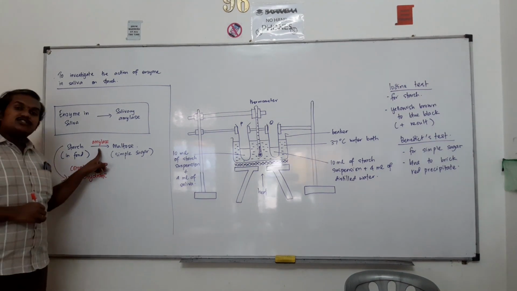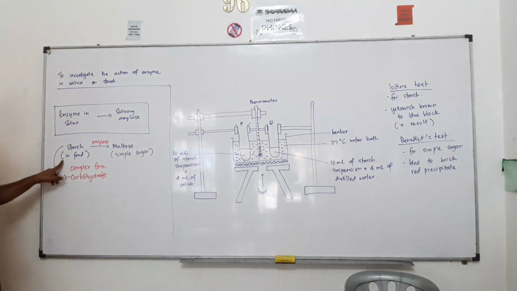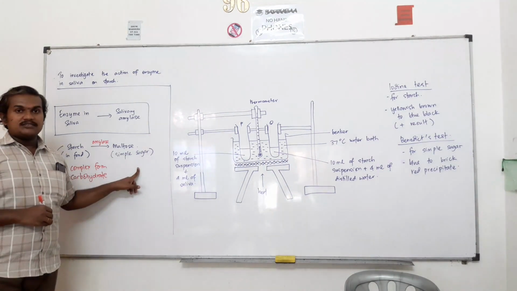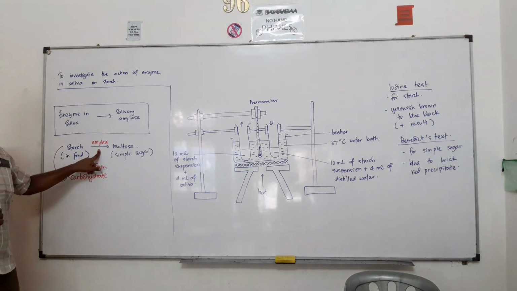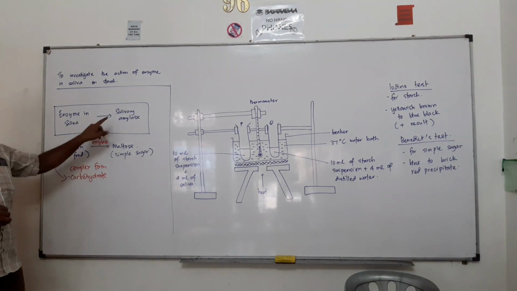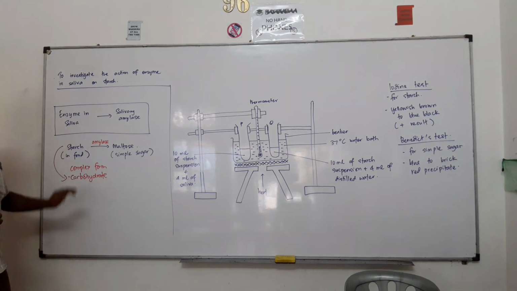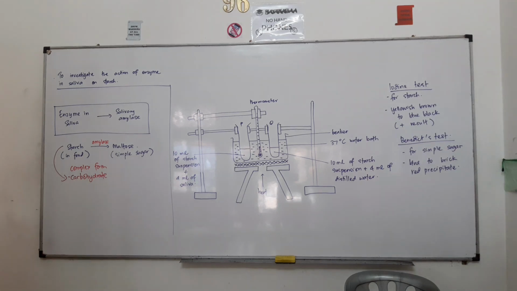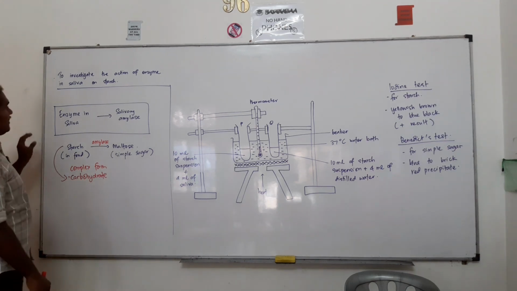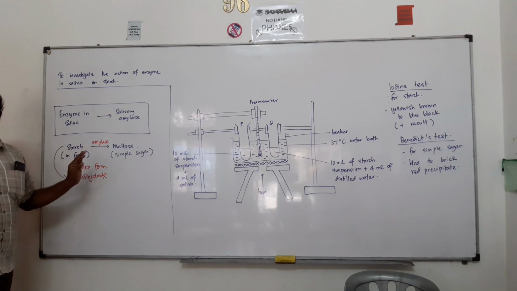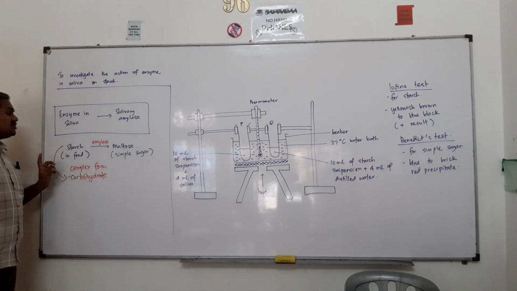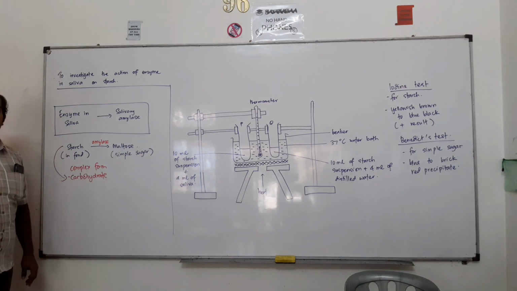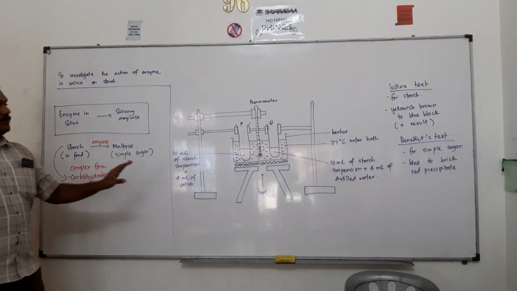So what is amylase doing? Amylase breaks down the starch into the form of maltose. That is the work done by amylase, and we can find amylase in our saliva. This is what is happening in the body, and we are going to investigate it. That means we are going to represent this in the form of an experiment. How can we prove that saliva contains amylase, and that this amylase changes the starch into maltose? This can be proved by doing this experiment.